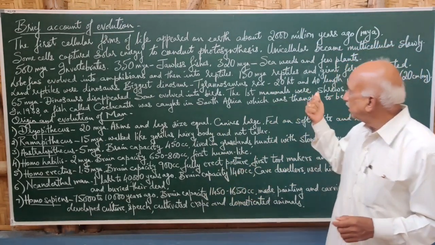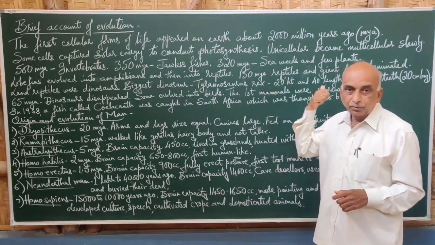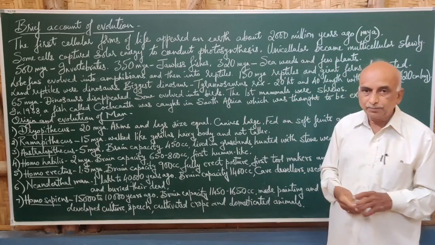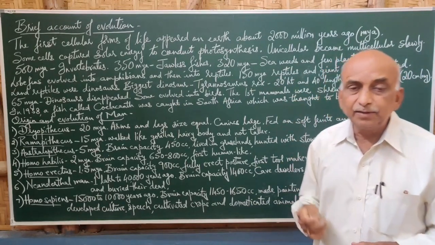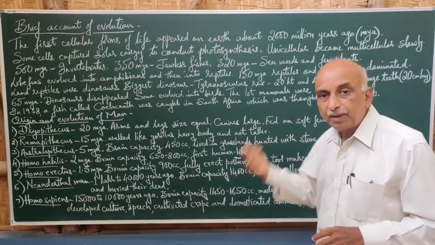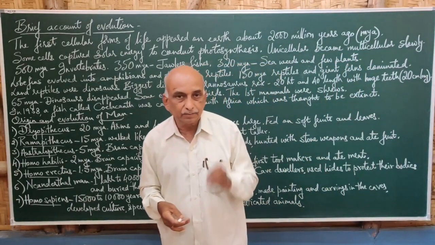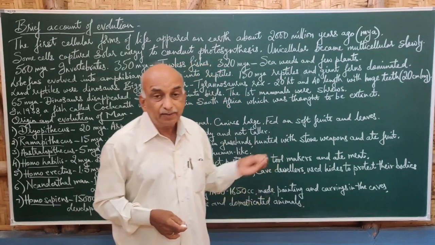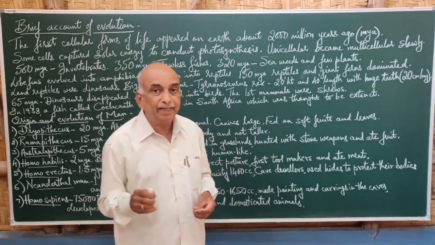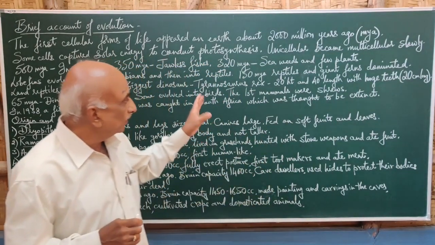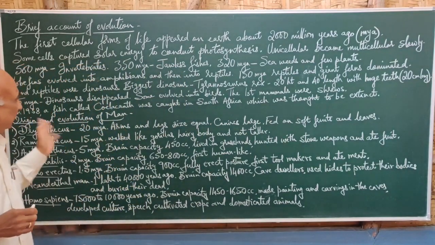And about 320 million years ago, the seaweeds and certain plants, probably the bryophytes, were formed, and even algae. Seaweeds also include the brown algae and red algae.